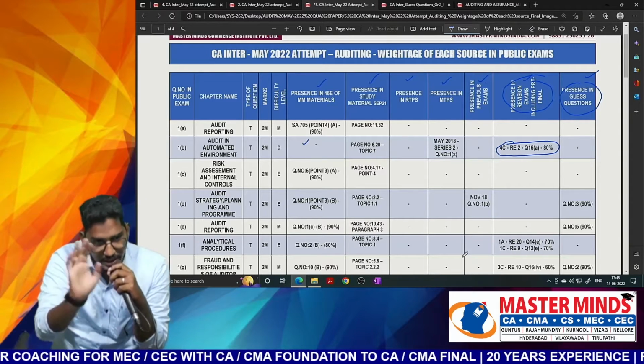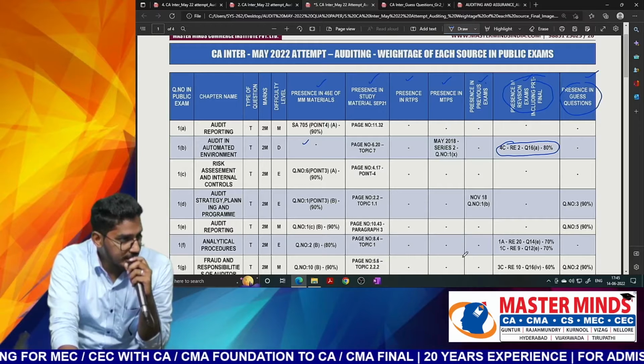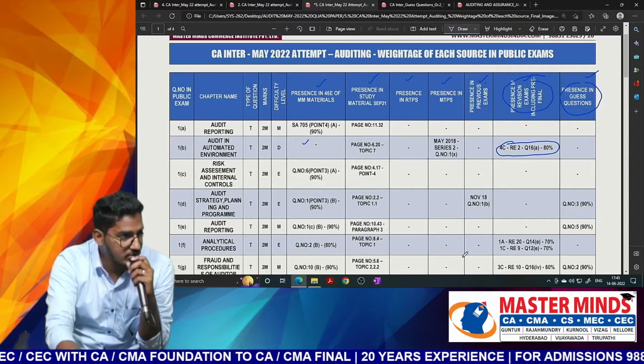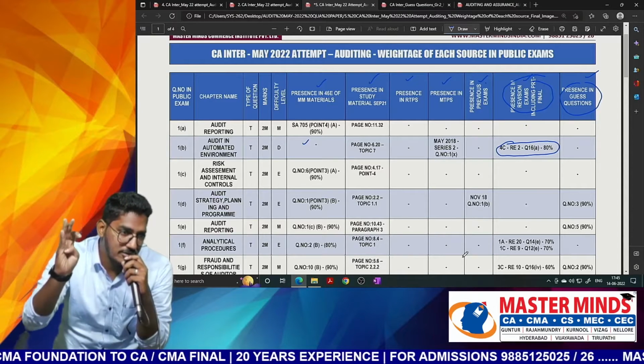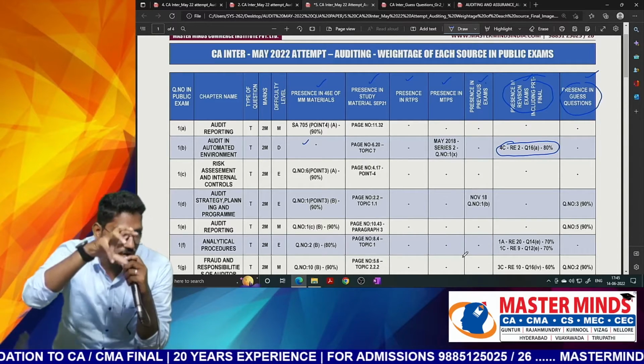It is already a one-stop solution. We don't deny that fact. The 47th edition, which is there in your hands, has been prepared after considering the board material content, after considering RTPs, MTPs, all these things we have considered.